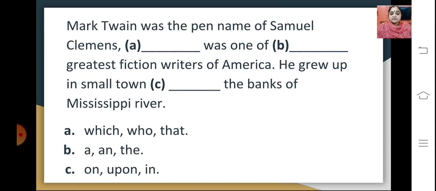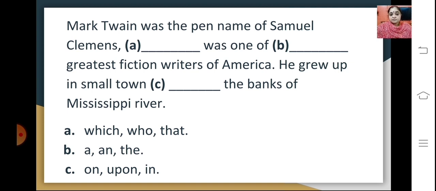So you can see here you have options given for each blank. You have to select the appropriate option from them. So here it would be: Mark Twain was the pen name of Samuel Clemens, who was one of the greatest fiction writers of America. He grew up in a small town on the banks of the Mississippi River. So this kind of question can also be asked, wherein you have to fill in choosing the correct option.